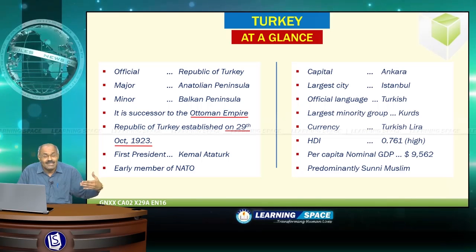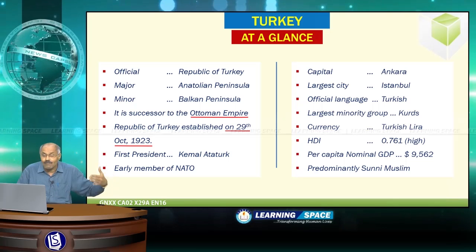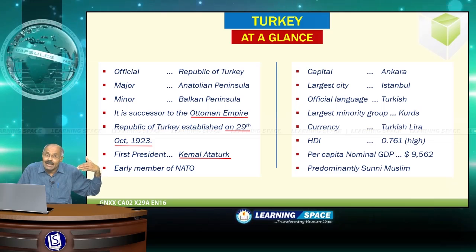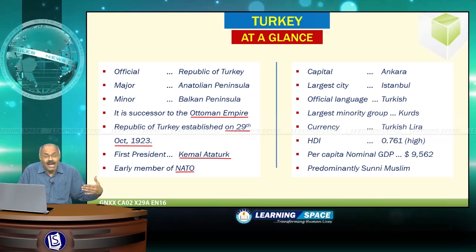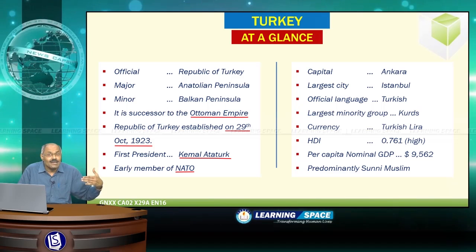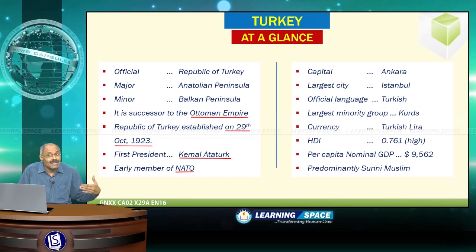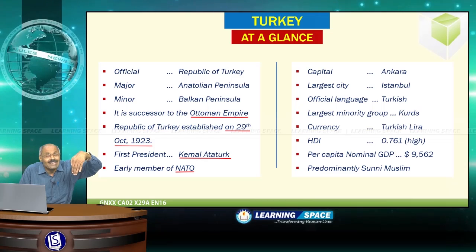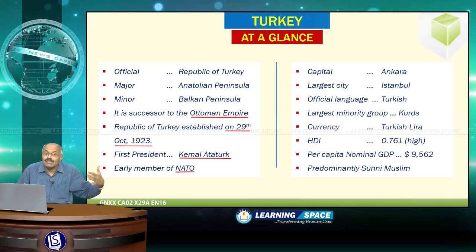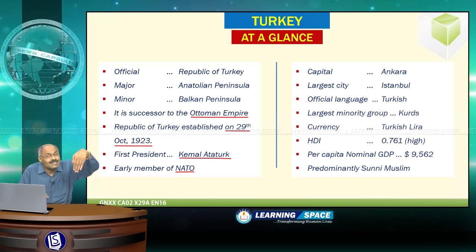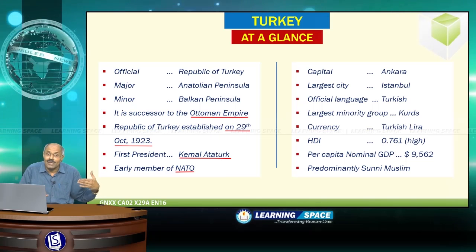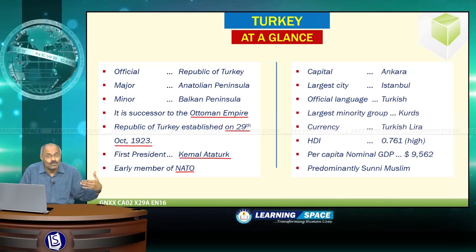And the first president with the secular ideas was Kemal Atatürk, and it is an early member of NATO, and for several years efforts are being made by Turkey for entry to European Union, but European Union raised several objections. That's why Turkey is not able to get membership of European Union. All of you are familiar with European Union, 28 member group.